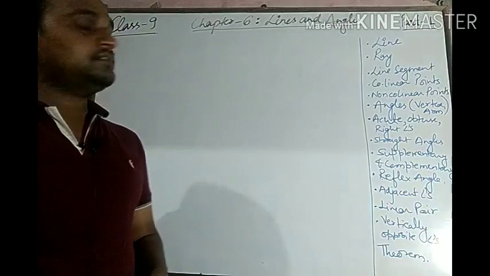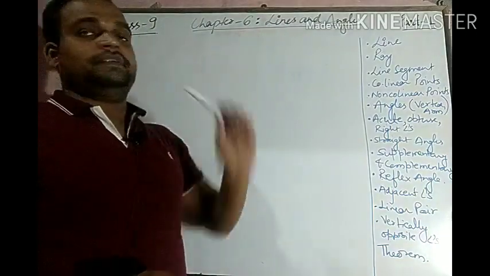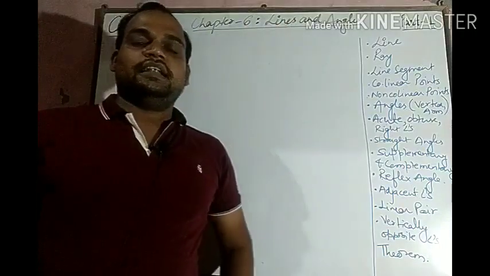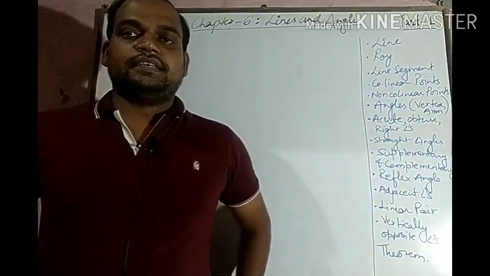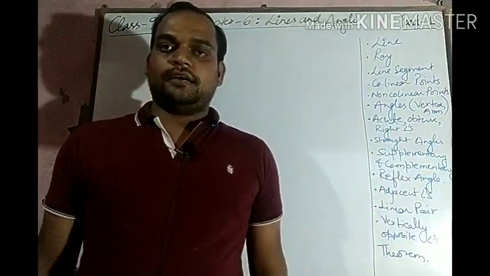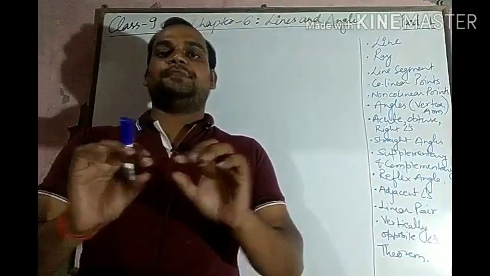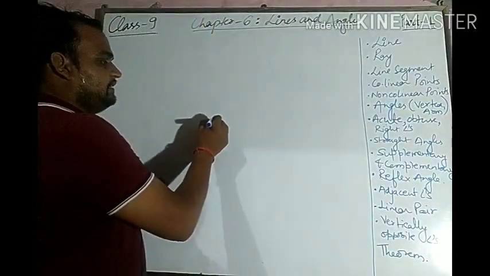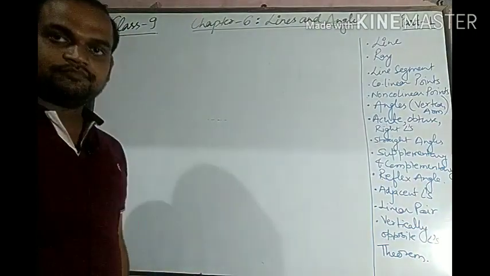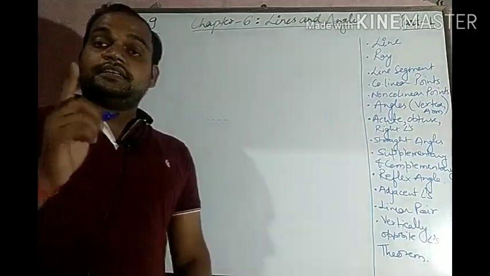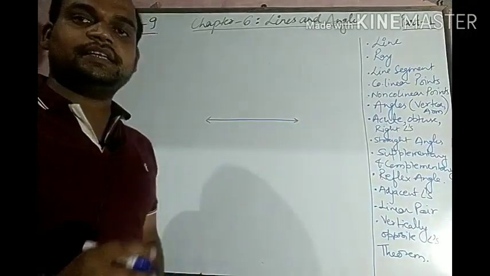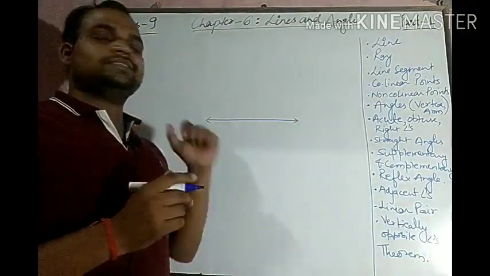Okay, let's start. What is a line? First of all, what is a line? A line, according to Euclid, is defined as a collection of points which are breadthless. Only length is there, and it can be increased in both sides. So this is known as a line.